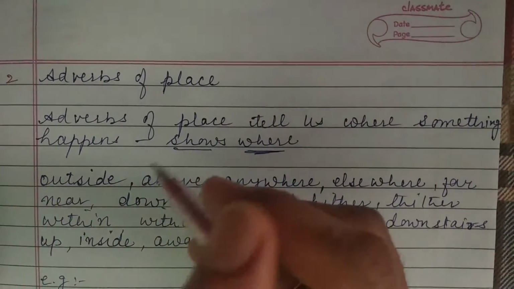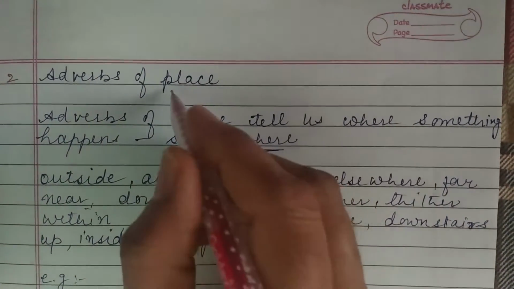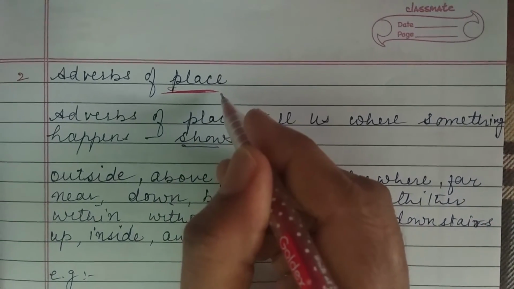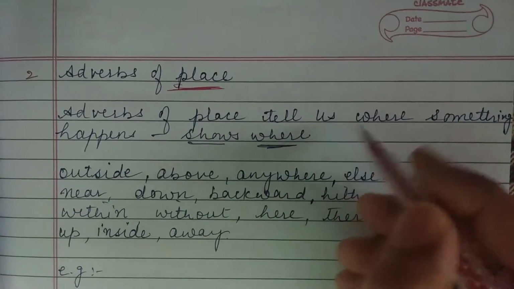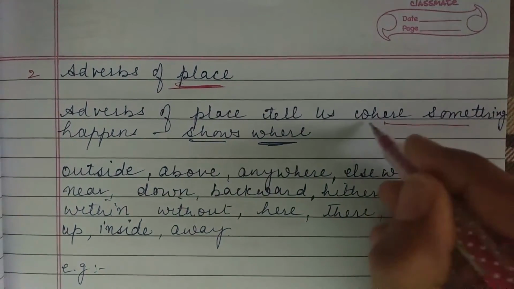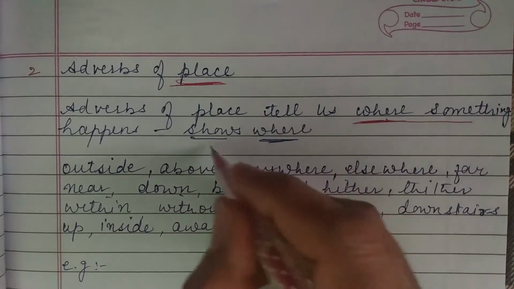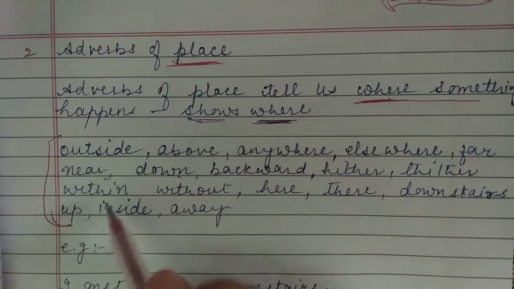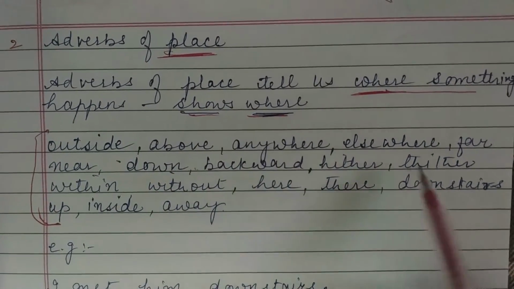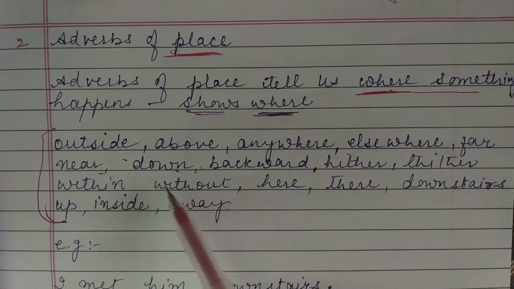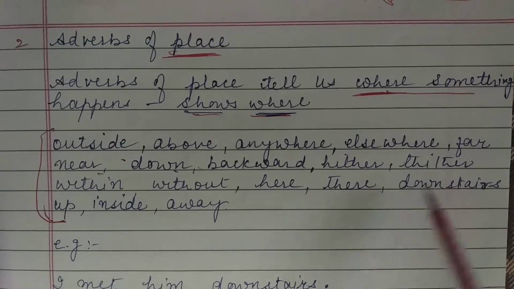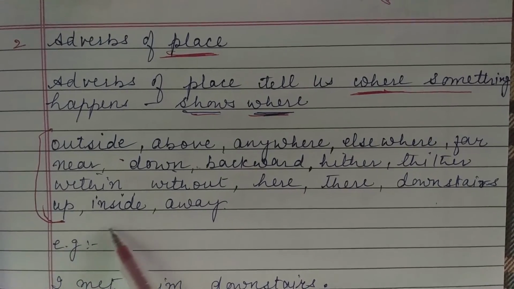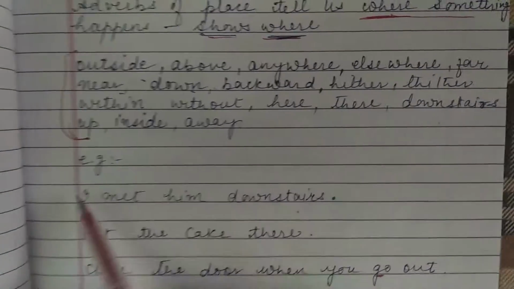Now students, let us move to the second type, the adverb of place. The word itself tells us we are talking about some place. Adverbs of place tell us where something happens. These are the words used as adverbs: outside, above, anywhere, elsewhere, far, near, down, backward, hither, thither, within, without, here, there, downstairs, up, inside, away. Let us take an example.